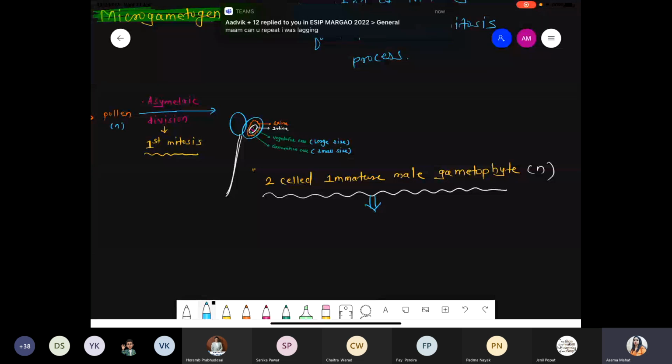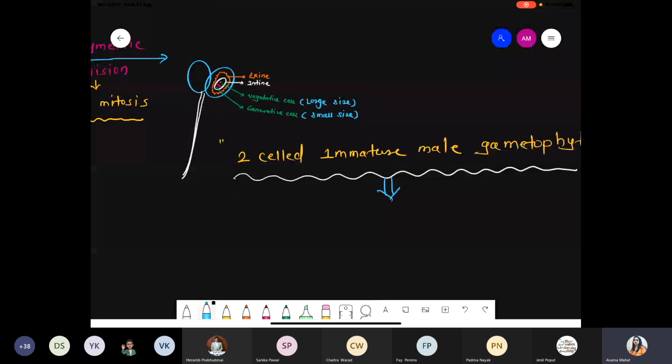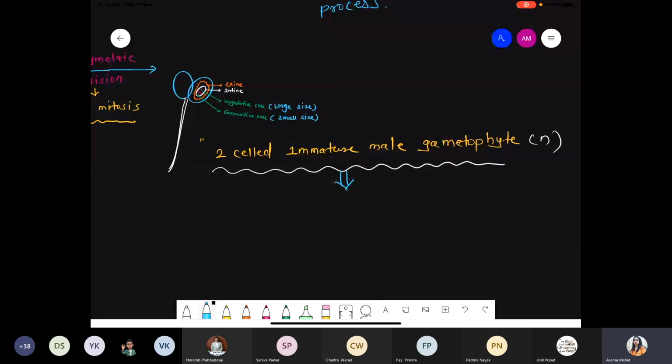We are talking about after the asymmetrical division, the first mitosis process occurs. After the first mitosis, two kinds of cells form per pollen grain. One is the vegetative cell, which is large in size. The other is the generative cell, which is small in size. Inside the pollen there are two different types of cells, vegetative as well as generative. That's why such a pollen is called two-celled. Two-celled means two cells are present, generative and vegetative. Two cells, immature.